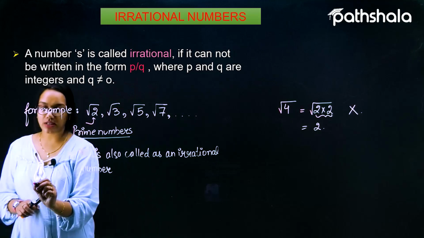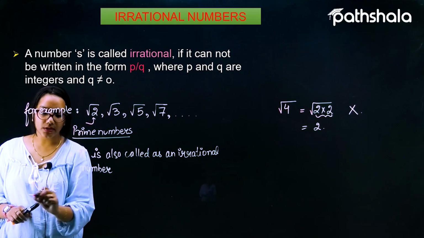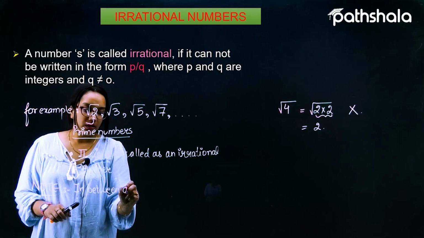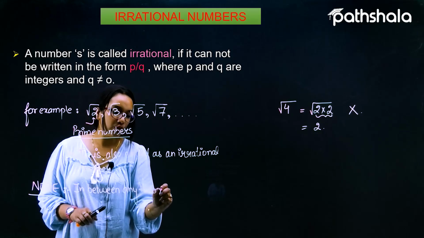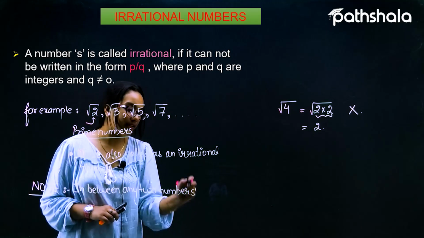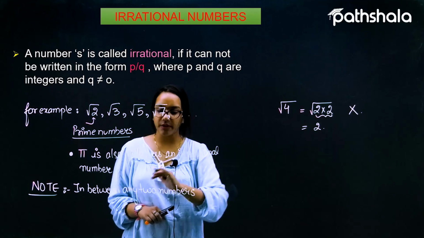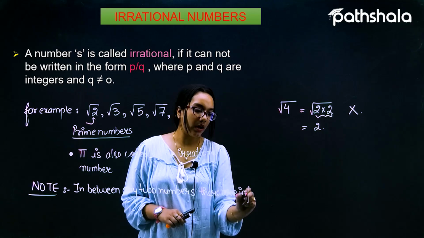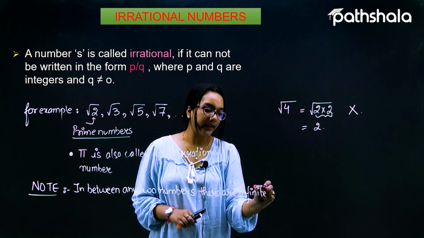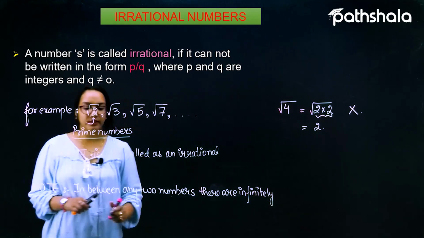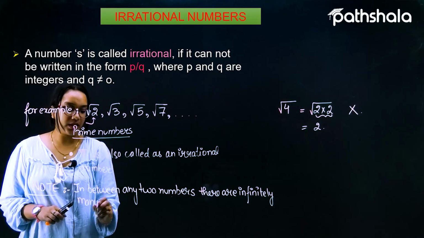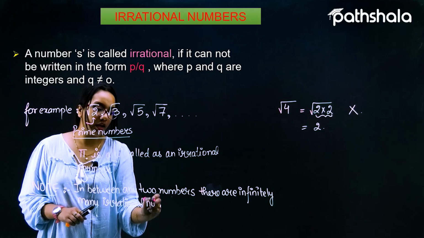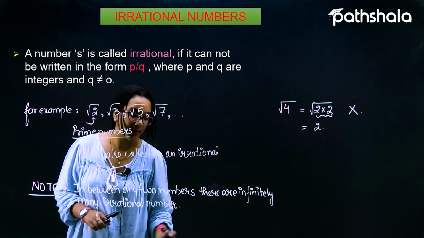A special note is that, just like the same concept for rational numbers, in between any two numbers there exist infinitely many irrational numbers.